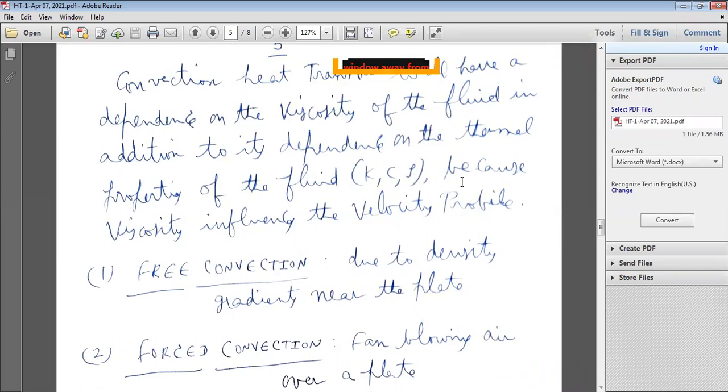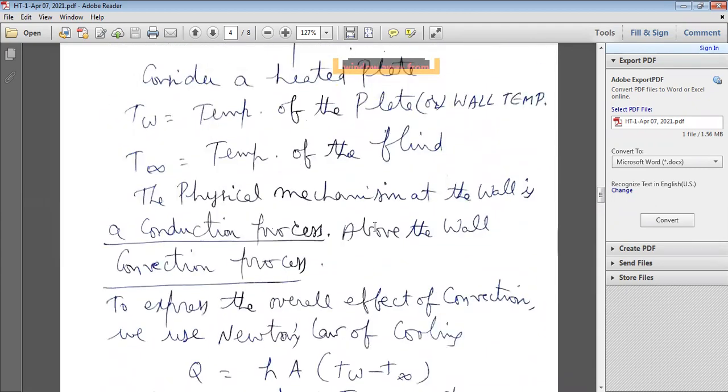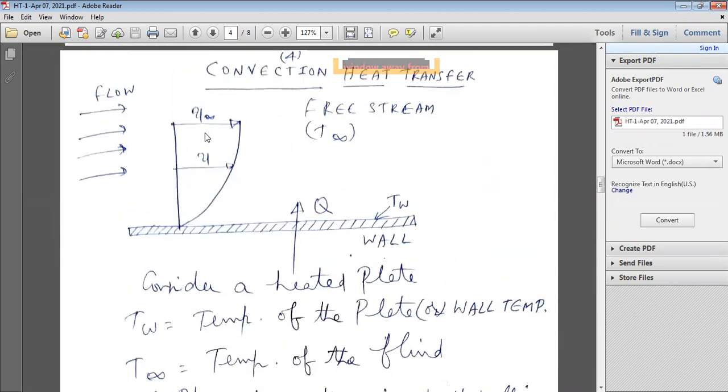Here, the viscosity influences the velocity profile. According to Newton's law of viscosity, shear stress tau is equal to mu into du by dy, where mu is the coefficient of dynamic viscosity and du by dy is the change in velocity with respect to the y direction. That is Newton's law of viscosity.